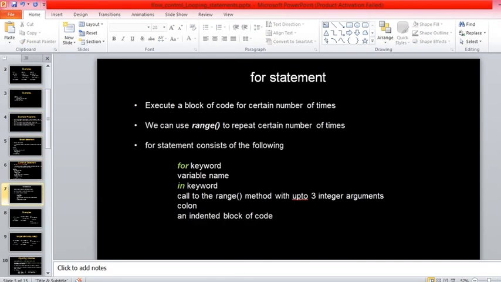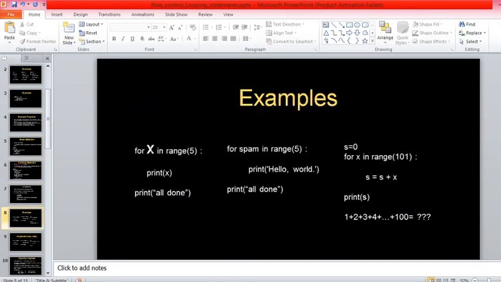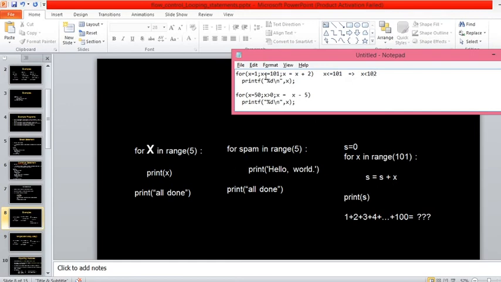But the for loop in Python can be used only for the counter control loop. You cannot do an event control loop with a Python for loop. Are you getting my point? Yes, sir. See, x less than or equals to 101 or x greater than 0, these are called counter control loop conditions. They specify exactly: if I start with 50 and go while greater than 0, it runs for 50 times.